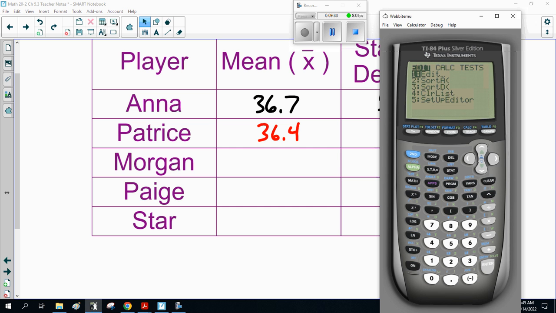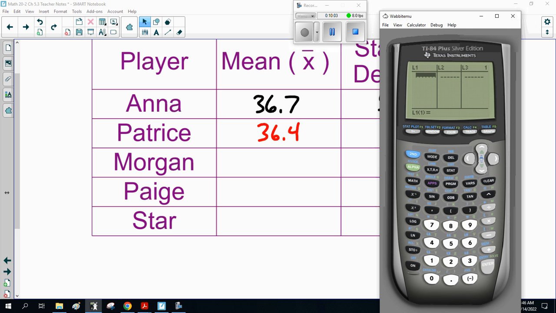Statistics, Edit. Now, as I said before, you can just go clear, clear, clear, clear, clear. Sorry, delete. Forgive me. Delete, delete, delete, delete, delete. My apologies. On this version, I have to hit delete instead of clear. It's easier to scroll up and clear the whole list, but whatever. So quickly, I'm going to do this.